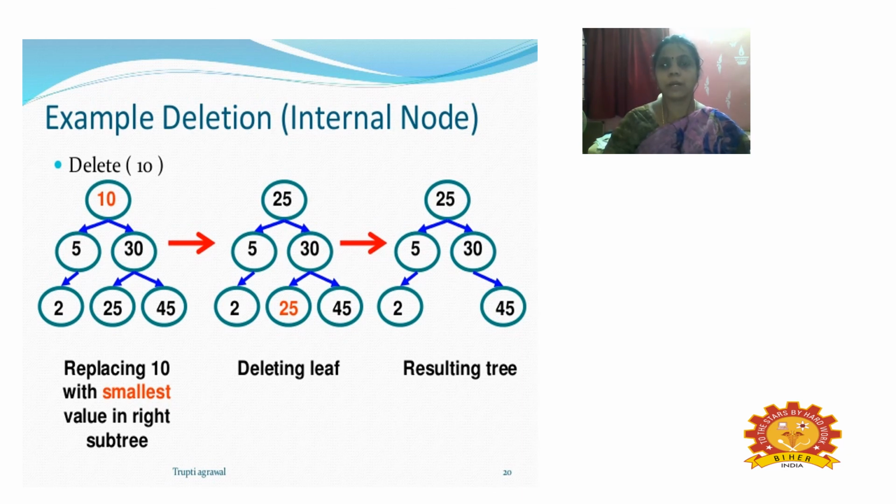So now I am replacing the elements so that each node has the correct property: 25 will be the root, 5 will be the left subtree, 30 will be the right subtree, 2 will be the left child of 5, and 30 will be the parent with the element 45 as the right subtree, until all the elements are placed in the correct nodes. The resulting tree will be formed. Thank you.